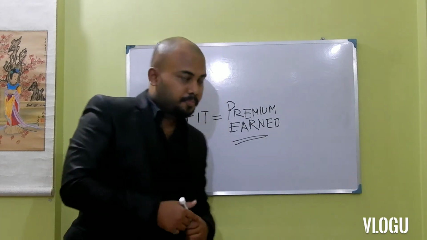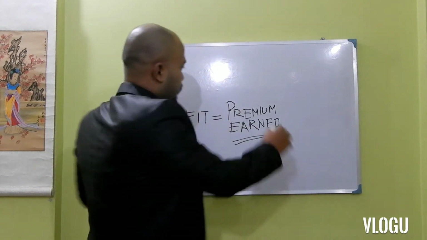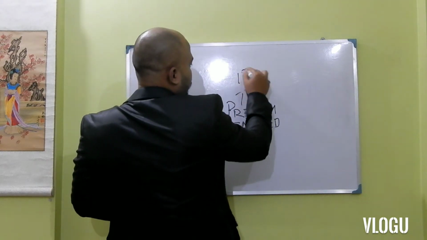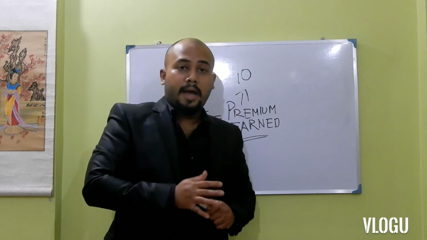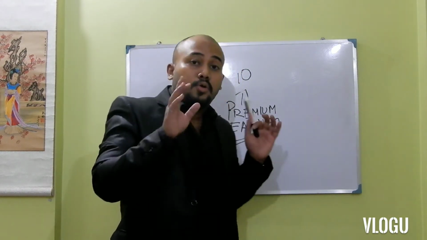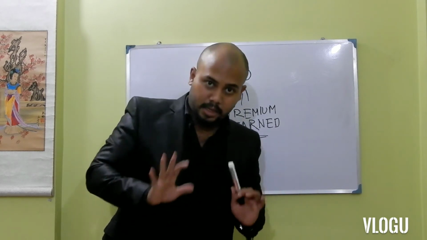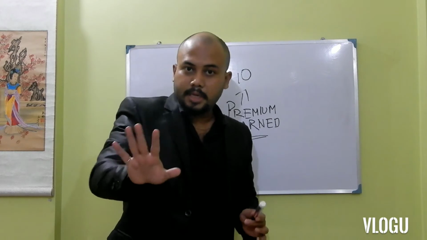Now imagine, say the premium earned by the option writer is 10. So the option writer has taken 10 from the option buyer to give the option buyer the right to buy this pen at 30 after 6 months.